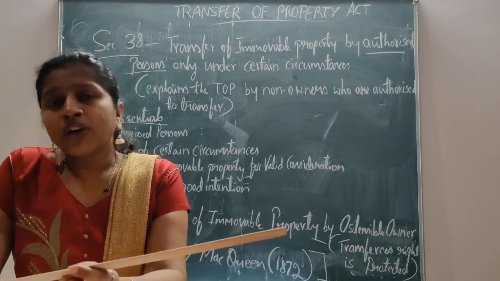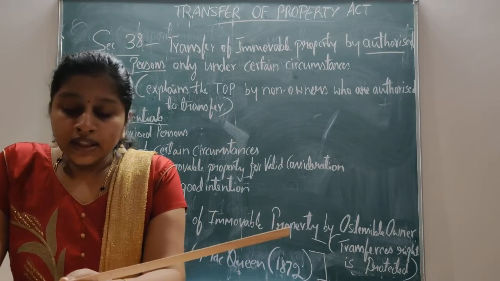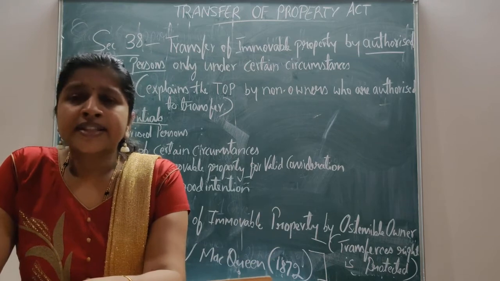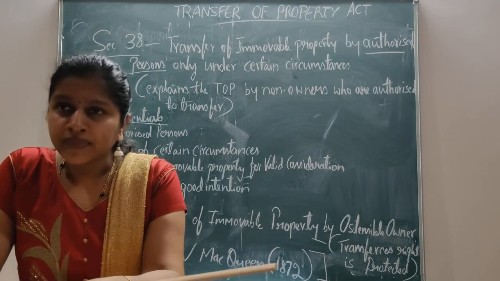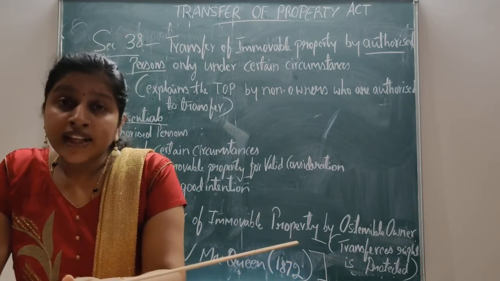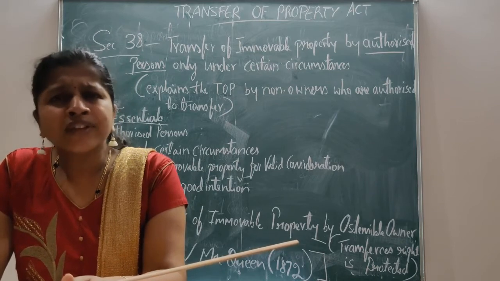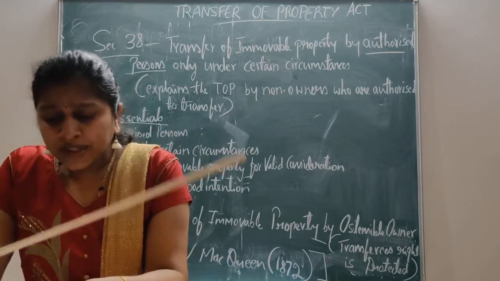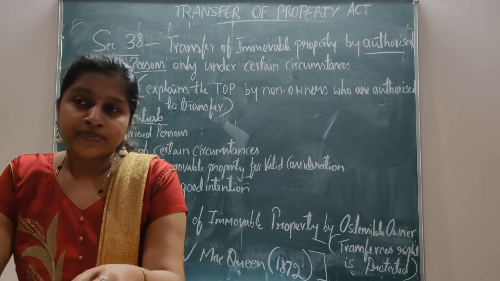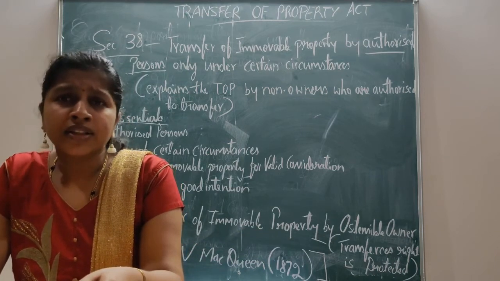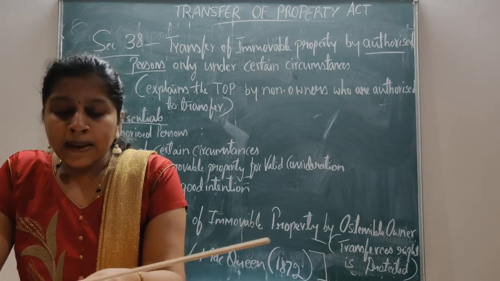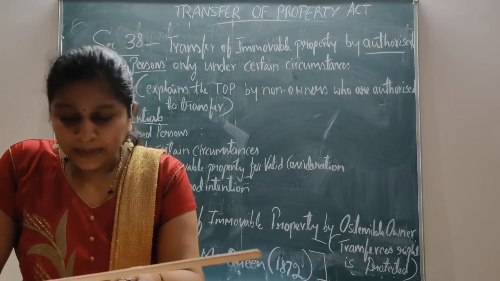Generally, the owner of an immovable property can transfer the property to another person because he has the whole bundle of rights. He is the absolute owner, so he can transfer to anybody. The owner can do anything with the property: he can sell, gift, lease or mortgage. He can do whatever he wishes. But a non-owner generally cannot transfer the property to others. Non-owner means he is not the owner; he only has the authority to transfer. Generally he cannot transfer the property to others, but under special circumstances he can.